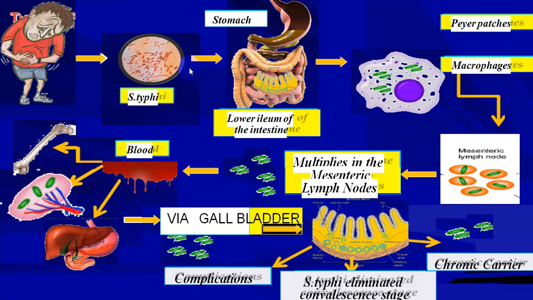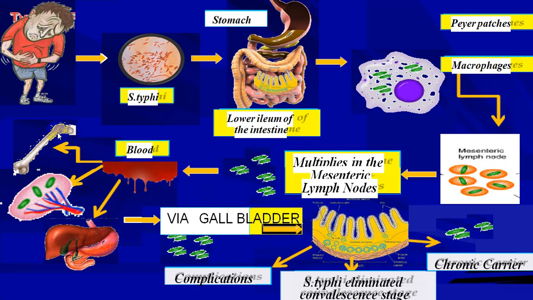So once it enters from the stomach into the duodenum, it will multiply in Peyer's patches, then it will go into the mesenteric lymph nodes, and then from there into the gallbladder, where it will be stored. The person can become a chronic carrier, or he can shed those organisms into stool. Also it can be thrown out in urine.